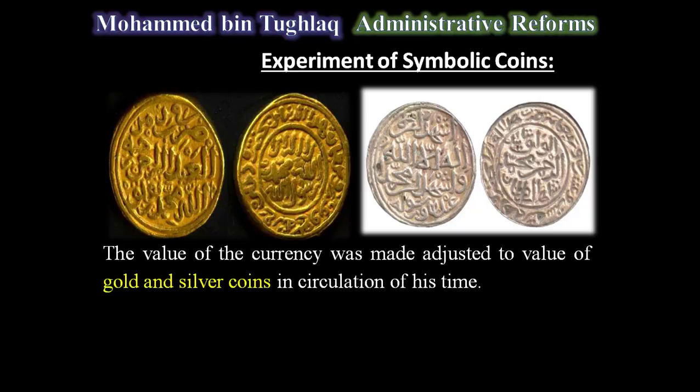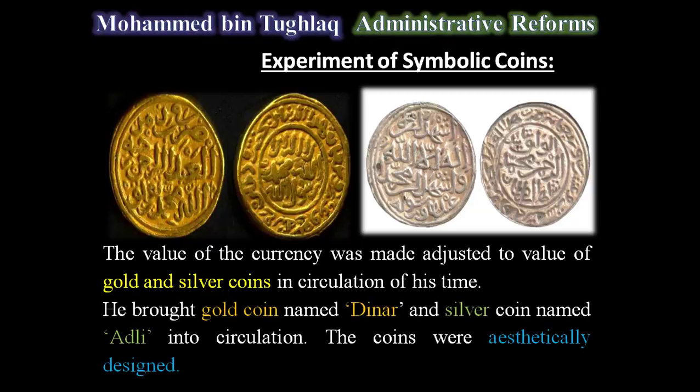And the next one, the experiment of symbolic coins. The value of the currency was adjusted to the value of the gold and silver coins in circulation at that time. Without proper precautions, he implemented this experiment of symbolic coins.